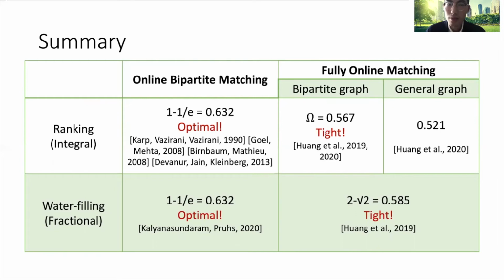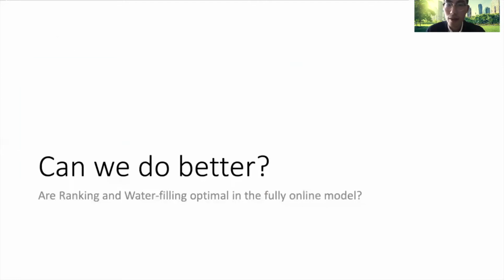As you can see, ranking and water filling are optimal in the online bipartite matching setting. And when generalized to fully online matching, we have characterized the tight competitive ratios of these 2 algorithms. So the main question we study in this paper is: can we do better than the 2 classical algorithms? Are ranking and water filling optimal in the fully online model?